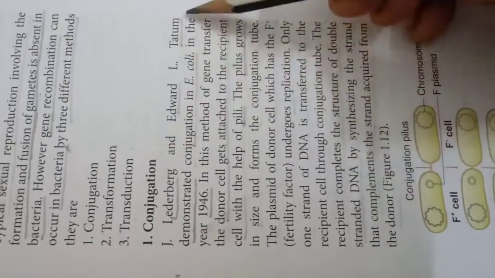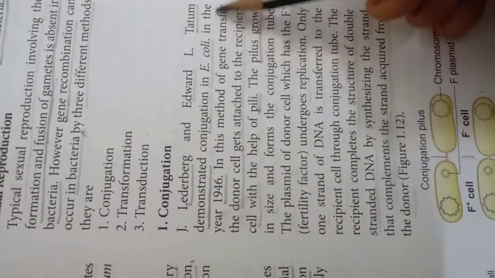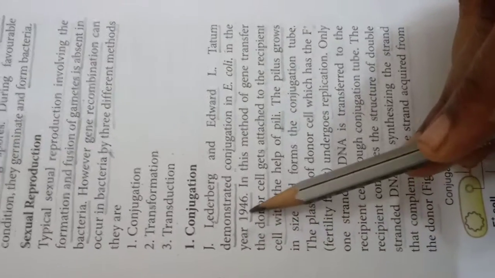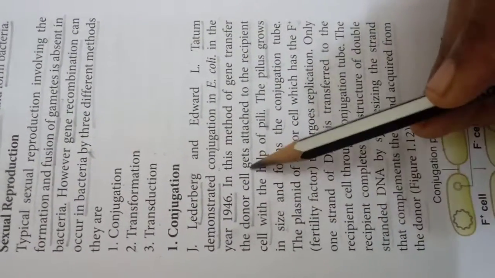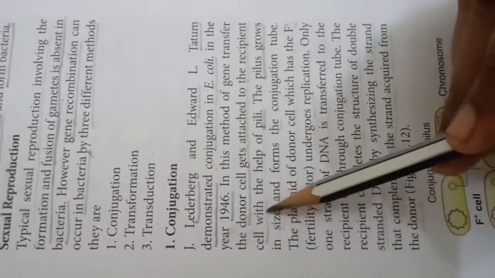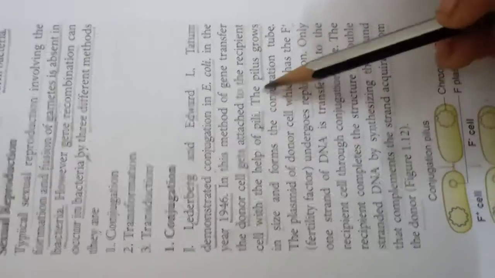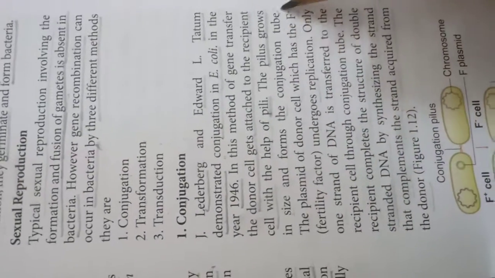One, conjugation. Lederberg and Edward Tatum demonstrated conjugation in E. coli in the year 1946. In this method, the donor cell gets attached to the recipient cell with the help of pili. The pilus grows in size and forms the conjugation tube.